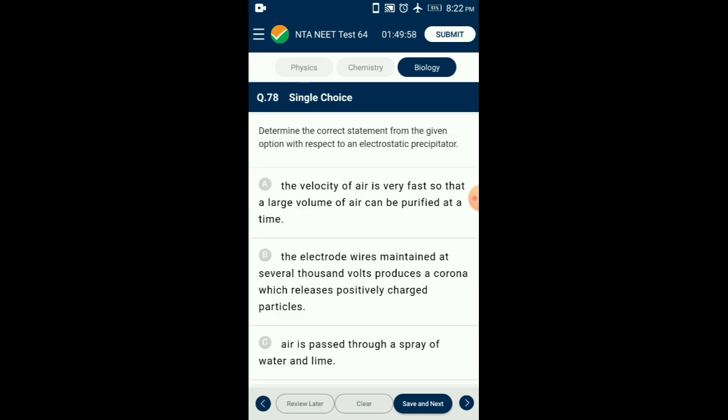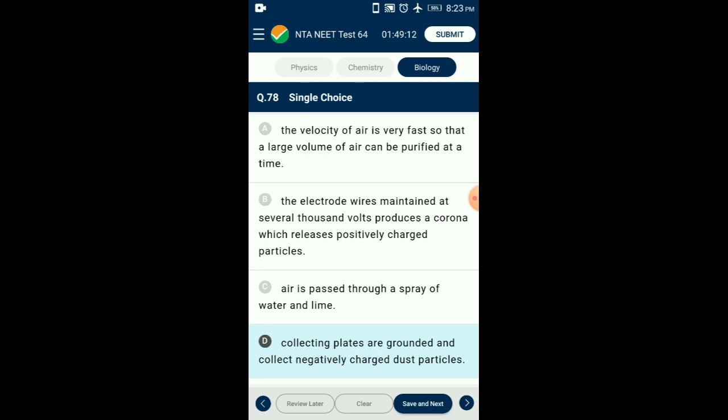Question number 78. Determine the correct statement from the given options with respect to an electrostatic precipitator. An electrostatic precipitator has electrodes maintained at many thousand volts. They produce a corona that releases electrons which combine with dust particles to give them a negative charge. Grounded collecting plates collect these negatively charged dust particles if the air velocity is low, allowing the dust to fall. So the collecting plates are grounded and collect negatively charged dust particles.